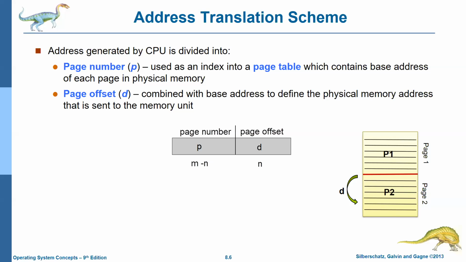Now, if I am executing line number 51, totally how many pages were there? 5 pages. Line number 51 is in which page? The first 20 lines are in the first page, the next 20 lines in the second page, so the 51st line will be in the third page.